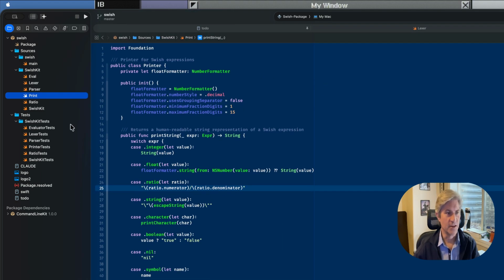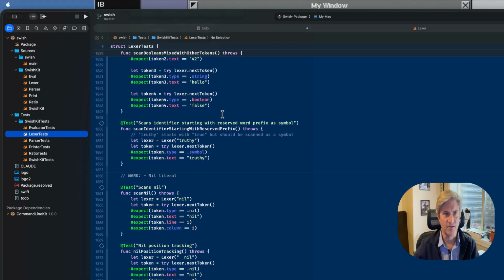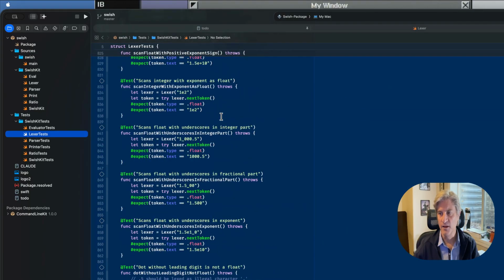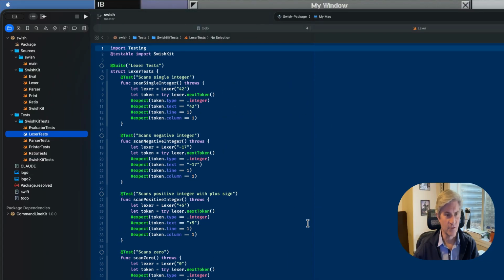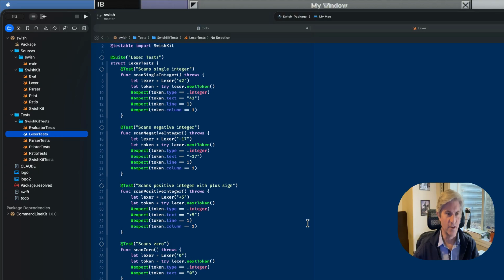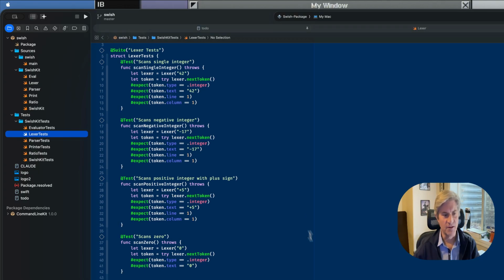And you'll see here we have a bunch of tests, lots of tests. I think there's about 300 tests now, where Claude created these tests. Every time I ask it to do something, it will write new tests for the new functionality, and it'll make sure all the tests pass.